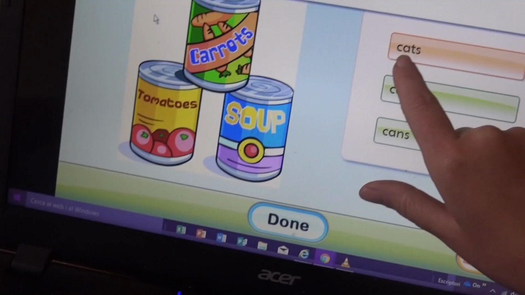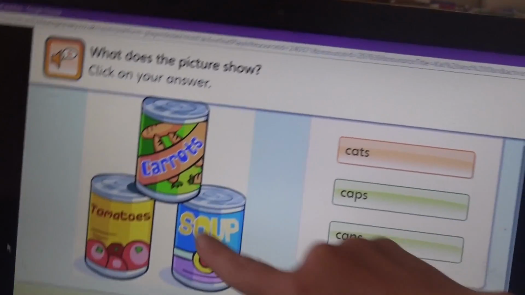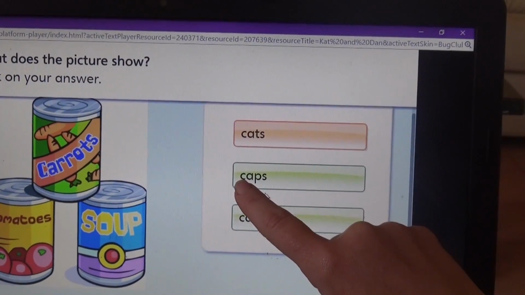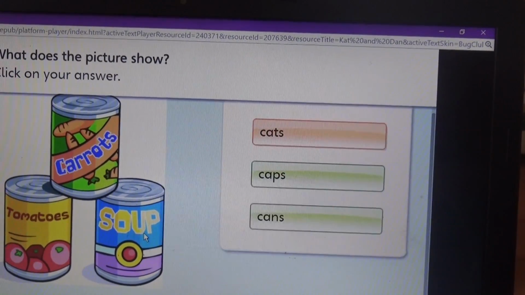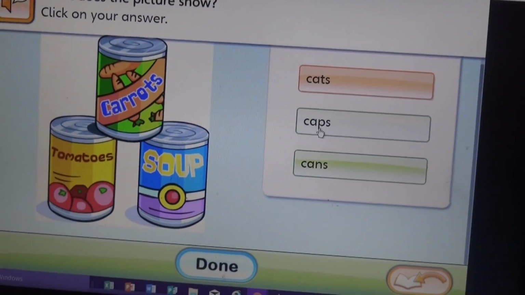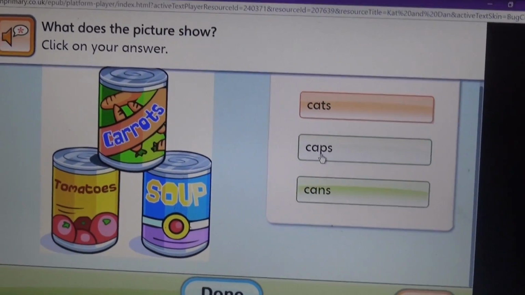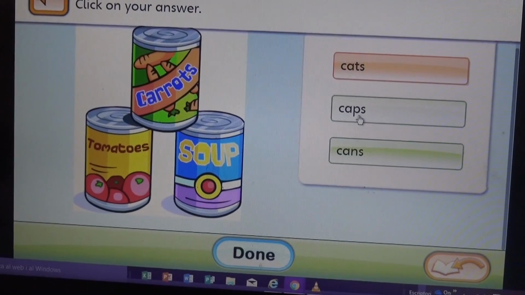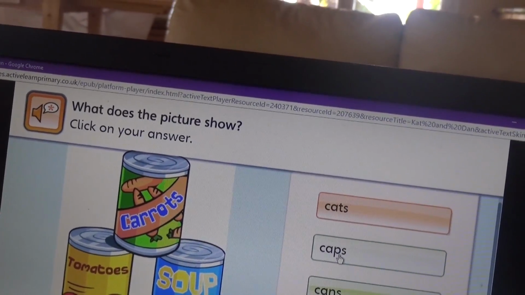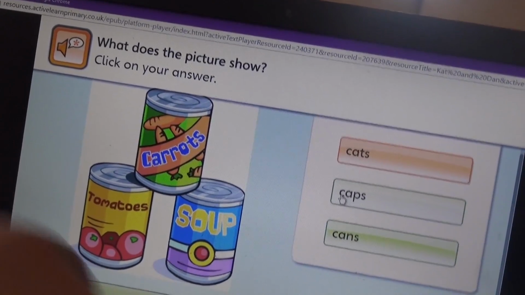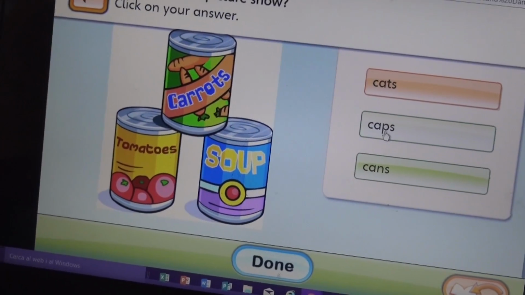Ca. Cat. Cats. So is that cats? No. What's this one? Can you sound it? What's the finger pointing at? What's this sound? S. This is a s. What's this one? P. So does cans have a p in it? No. So what's this word? Can. Cat. Pan.